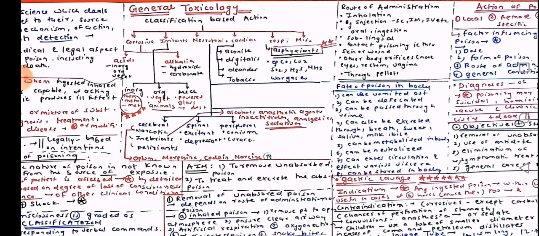Okay, so now we move on to irritant poisons, which are further divided into inorganic, organic, and mechanical. Inorganic irritant poisons are further divided into non-metals and metals. Okay, so now we look into the examples of irritant poisons, inorganic, non-metals. Example: phosphorus, boron, fluorine, chlorine, bromine, iodine. Metals: arsenic, lead, mercury, copper, zinc.